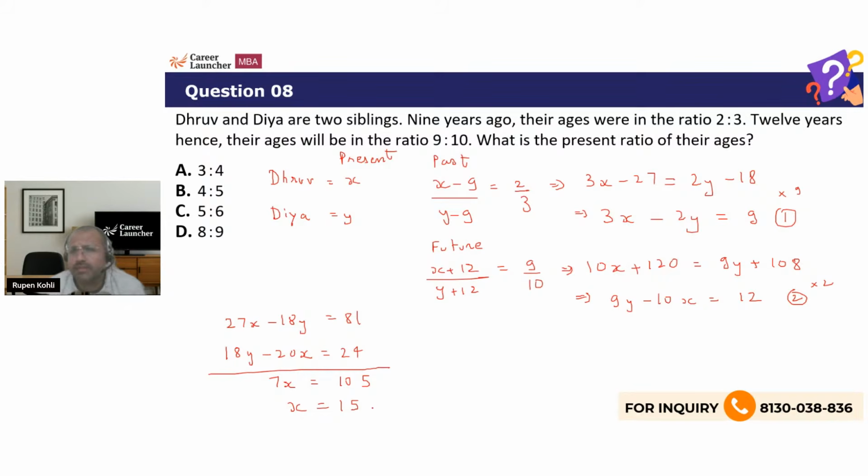What is the present ratio of their ages? We need to find x and y, x is to y. x has come to 15. You can put x equal to 15 back in the first equation. So you will get 2y is 3x minus 9. So 2y is 3 into 15, which is 45, minus 9, which is 36. So we get y to be 18. So the present ratio of their ages is 5 is to 6, that is 15 and 18.